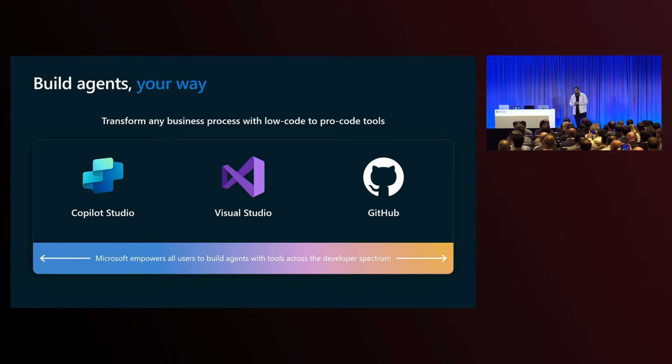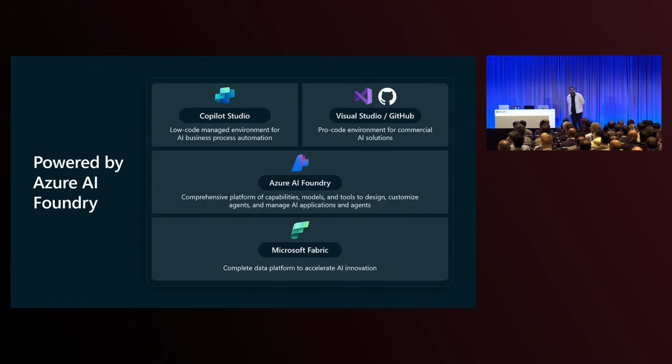You're in the right session for that. But if you are a person who loves to build your agents from the ground up using ProDev tools, then Visual Studio and GitHub are the right tools to use to start building agents. And the good thing is they're all powered by Azure AI Foundry, which is our comprehensive platform of capabilities, models, tools, et cetera, that help you design, customize, and manage your agents.